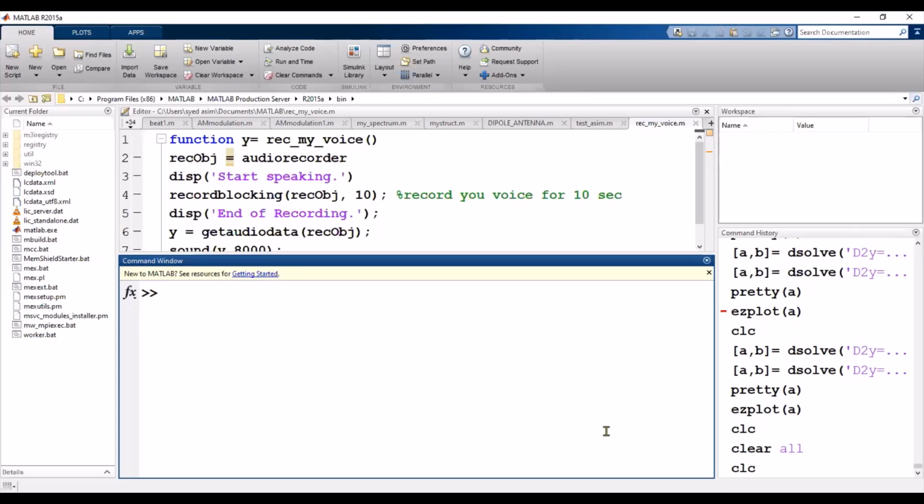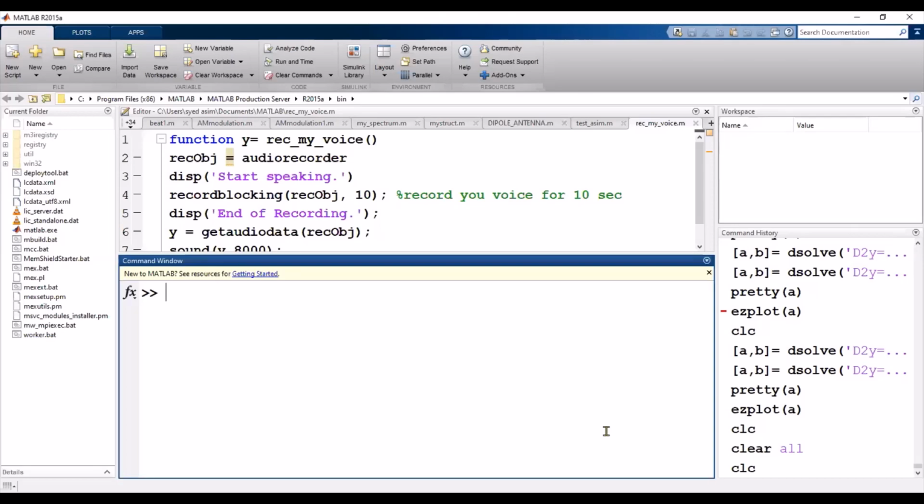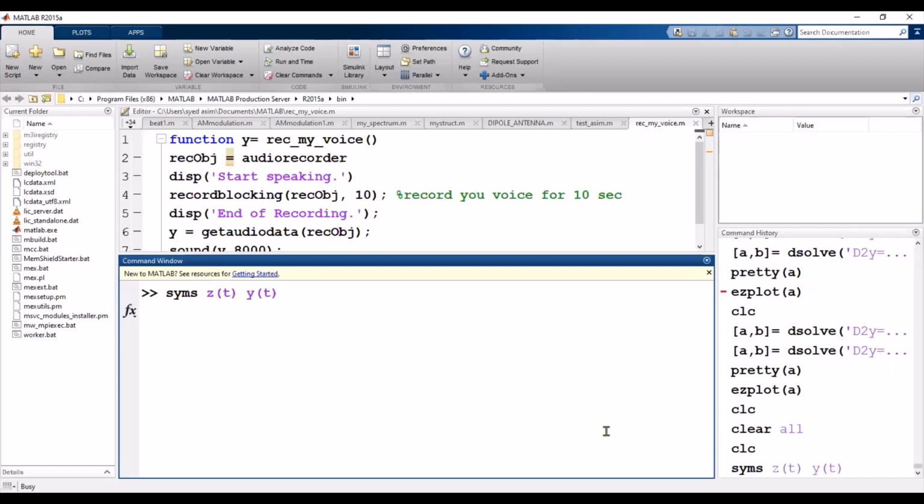Okay, first of all, the first method. I need to define the variables z of t and y of t, because we now have two variables. After defining both variables, we need to define the differential equations.